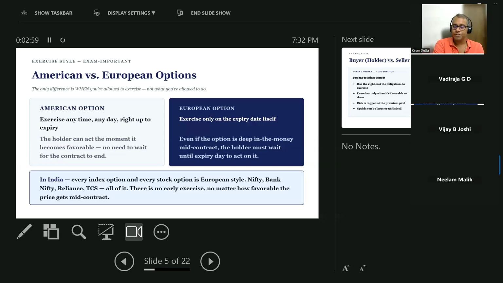Whereas the American option is quite popular in the US. That is why there is so much liquidity in the US market. You can actually exercise the option any day. Don't get into the technicalities. Just remember this: European option, the option expiry happens on the expiry date. American option, the exercise can happen any day. India actually follows the European option model.